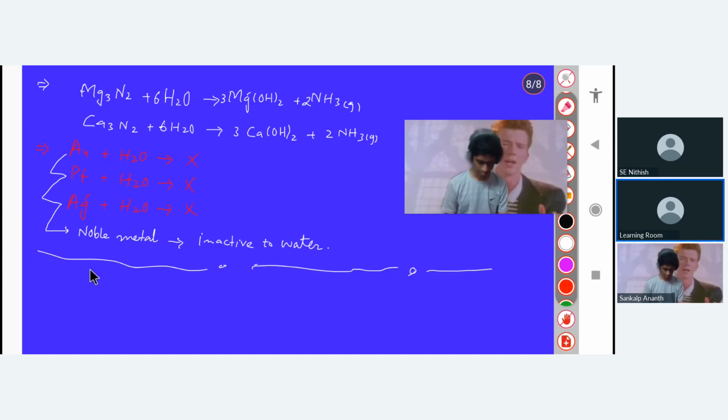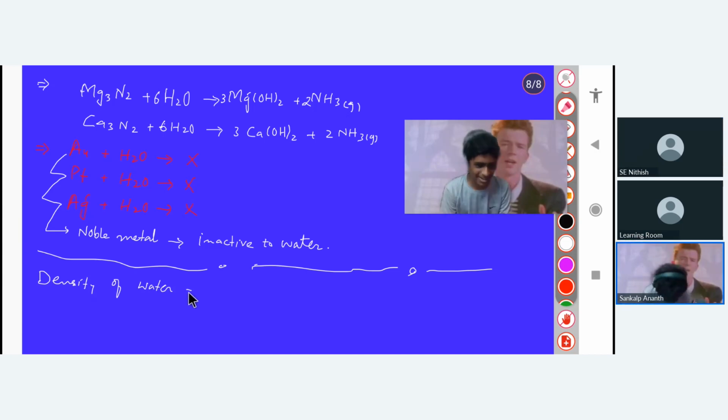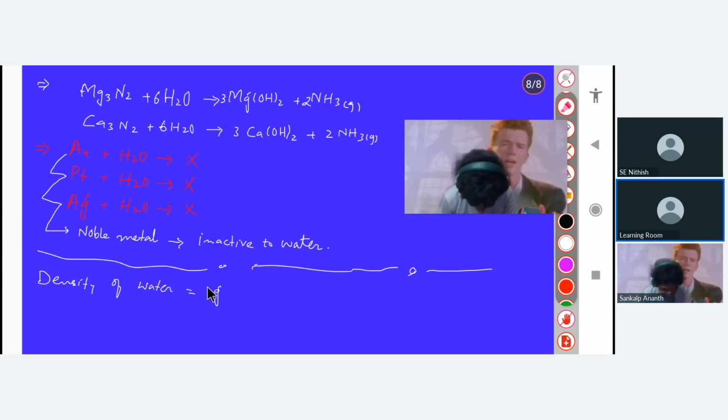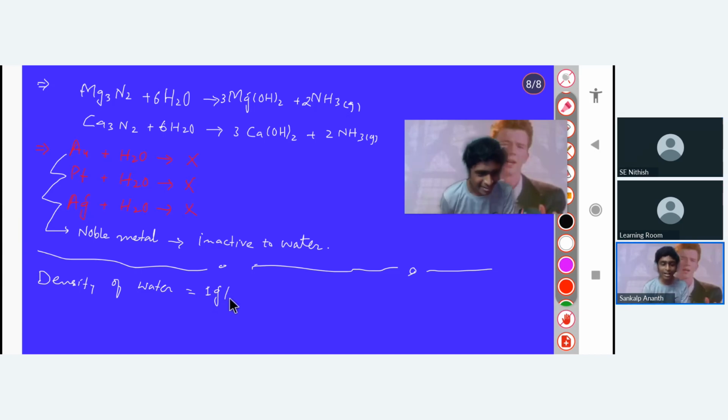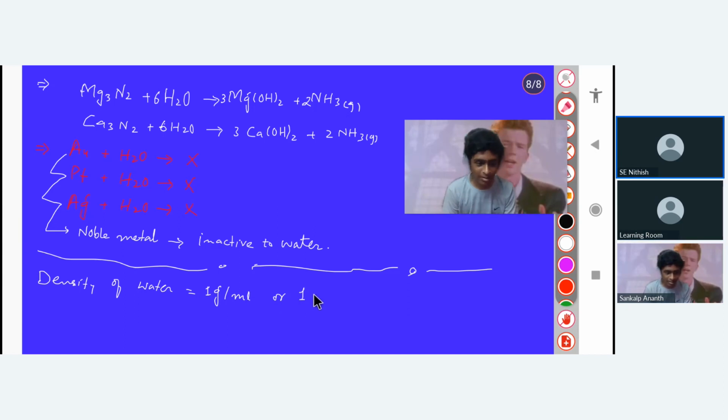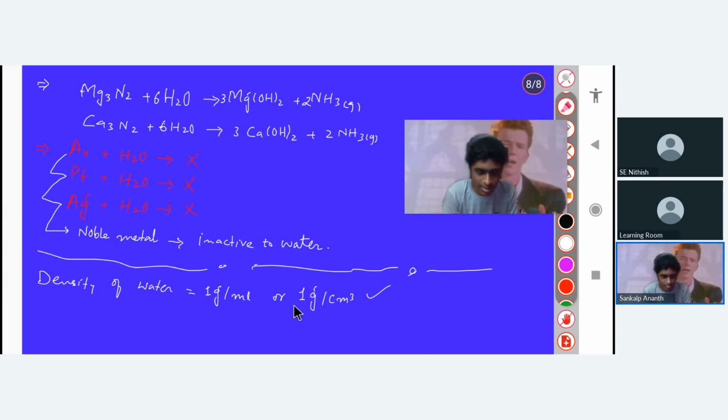Number first is what is the density of water? I hope you remember. What is the density of water at 25 degrees Celsius? It is 1 gram per centimeter cube. This is correct because sometimes it is asked in centimeter cube. Yeah, it is the same.